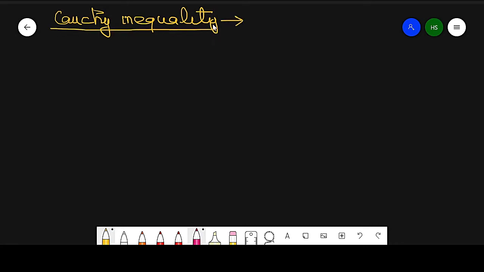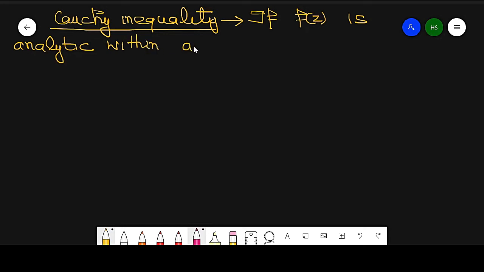So first understand the statement. The statement is: if a function f(z) is analytic within and on a circle C, whose center is z0 and whose radius is r. So this is a circle C.